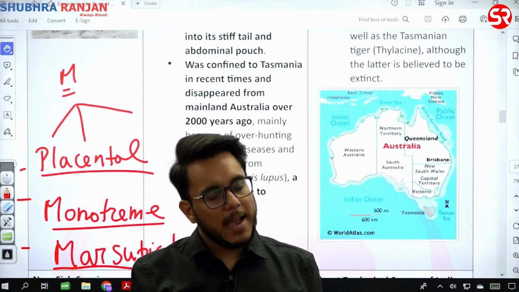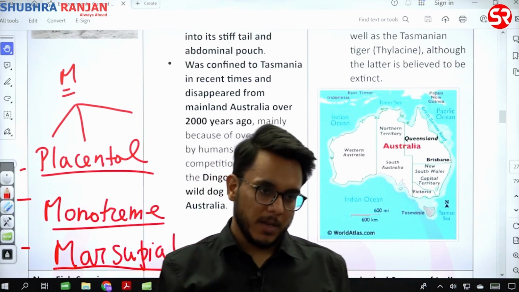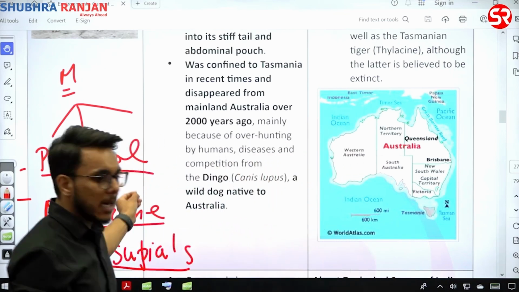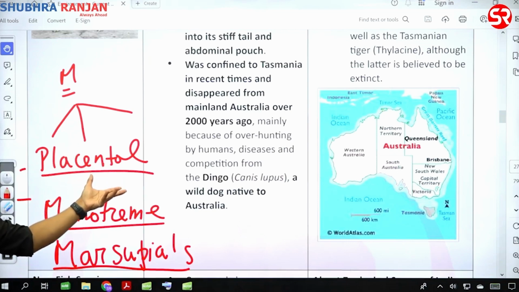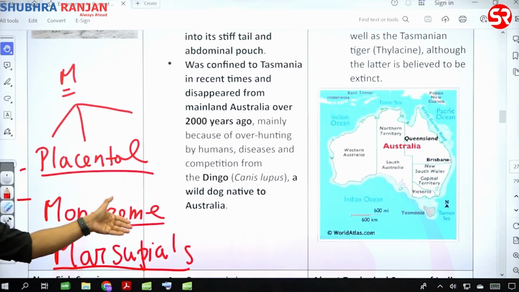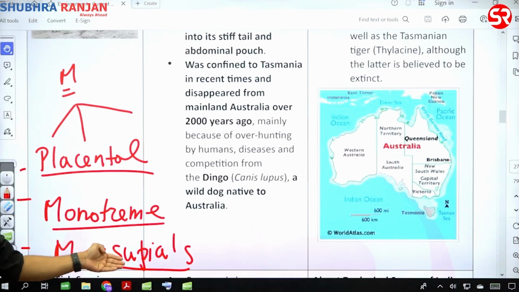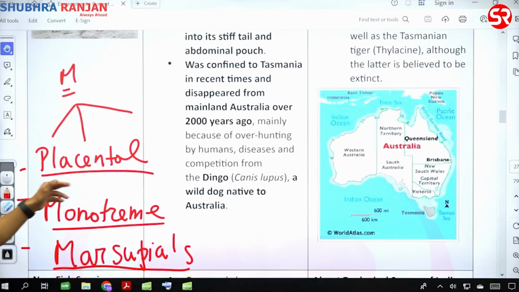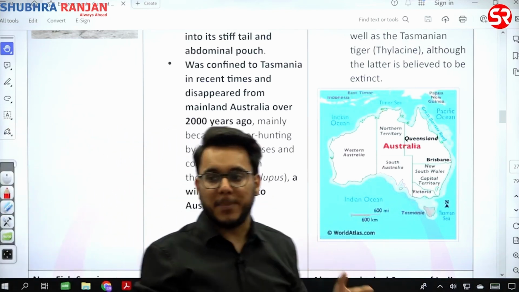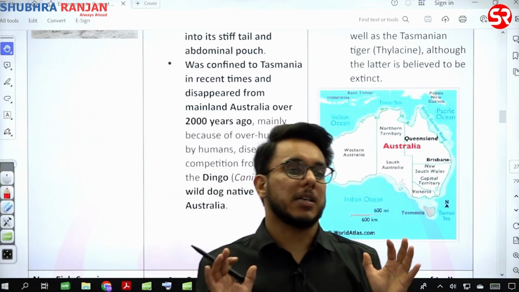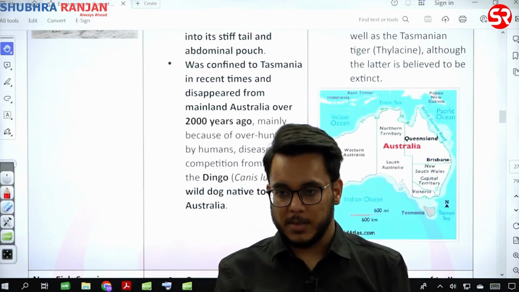So largely we have three categories of mammals. Again, placental mammals, which is the biggest category. Humans are an example of placental mammals. Monotremes, egg-laying mammals, and marsupials. Okay, the Tasmanian devil is an example of a marsupial, and it happens to be the biggest carnivorous marsupial.